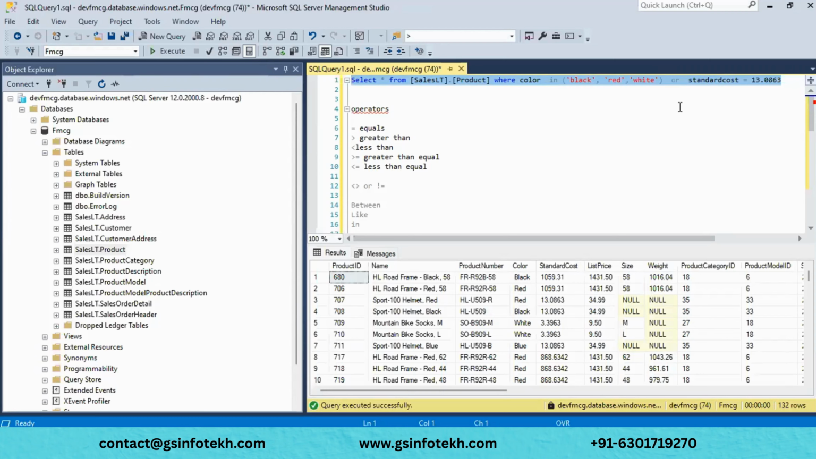What will this NOT operator do? It is something like an anti kind of thing. Where NOT, you have to specify NOT IN. For example, here we have some IN, right? Let me copy and paste it in Notepad.